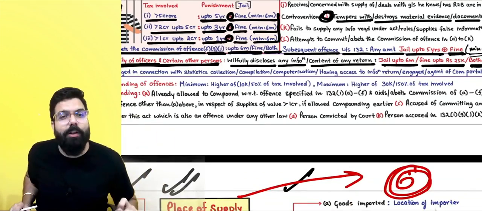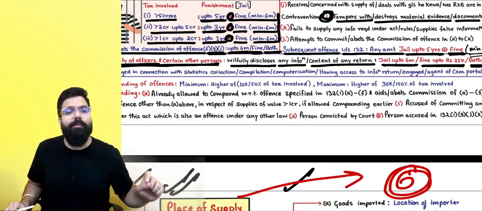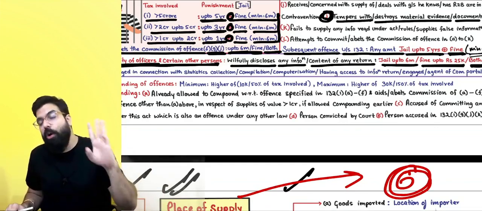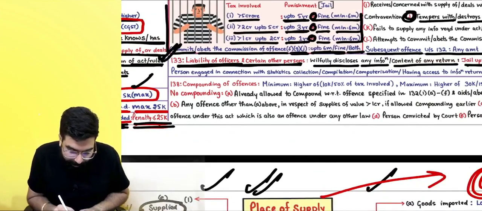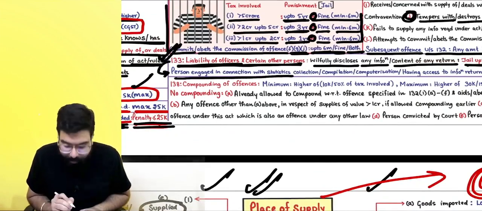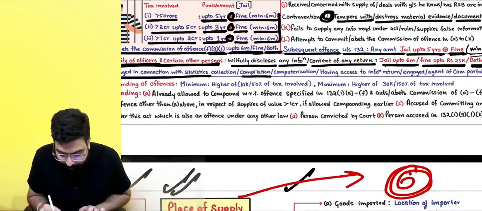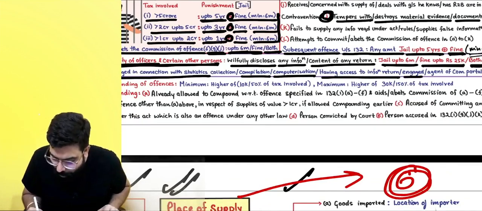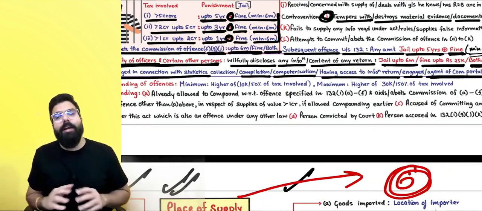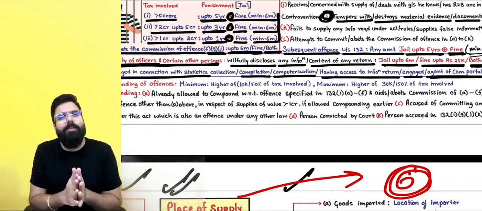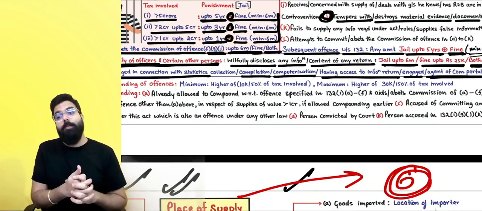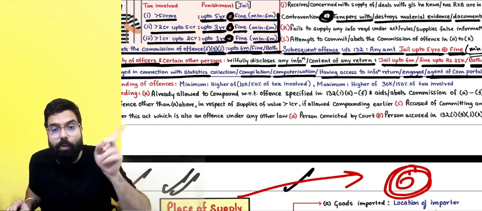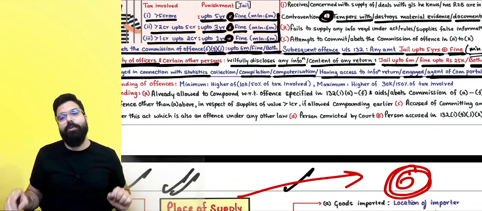Anyone, basically all these officers, if they go ahead and disclose your information to anyone, they will also be penalized with fine up to 25,000, jail up to 6 months, or both. Okay, sir. Basically, who are the people? Persons engaged in collection of statistics, compilation, computerization, or they are having access to information returns, or they are engaged or agent of the common portal. If they disclose any return furnished by a person to anyone, they will be penalized.